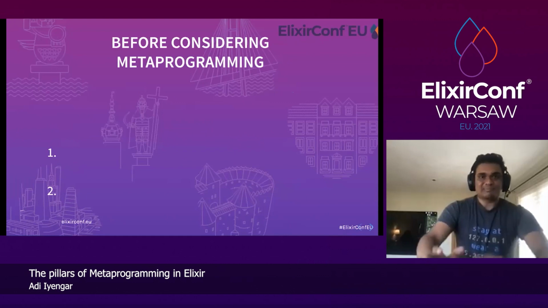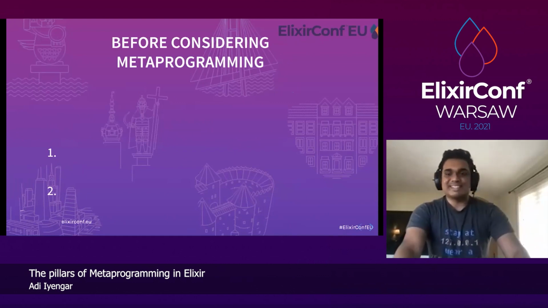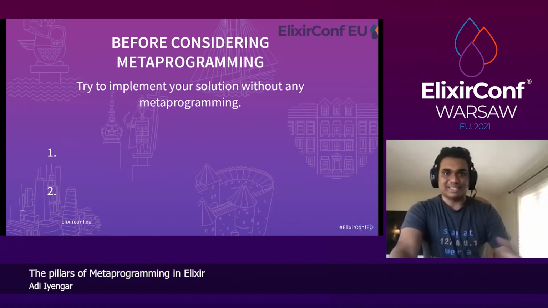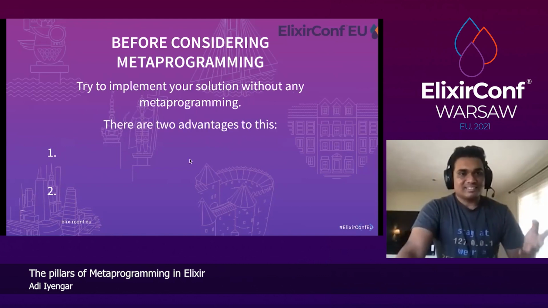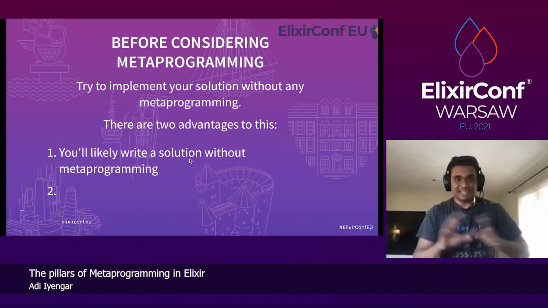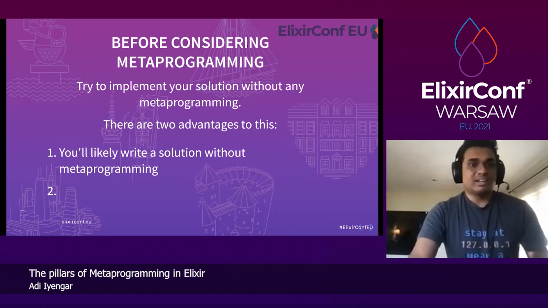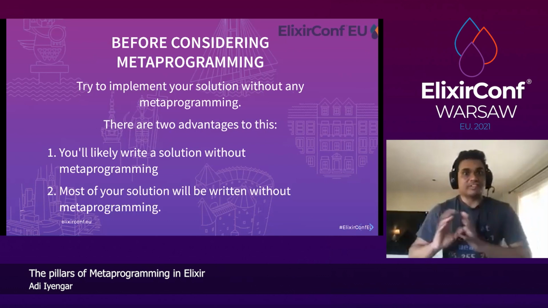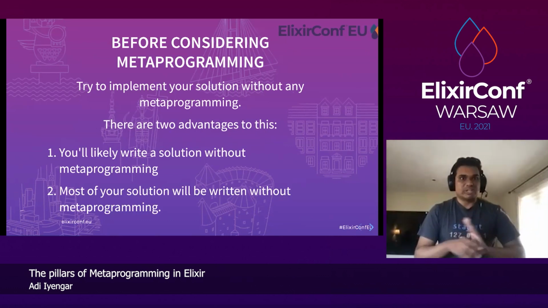So people ask me, what should you do before considering metaprogramming? And the simplest, obvious answer is try to implement a solution without any metaprogramming. There are two advantages of that. You'll either most likely write your entire solution without metaprogramming, or most of your solution will be non-metaprogram.